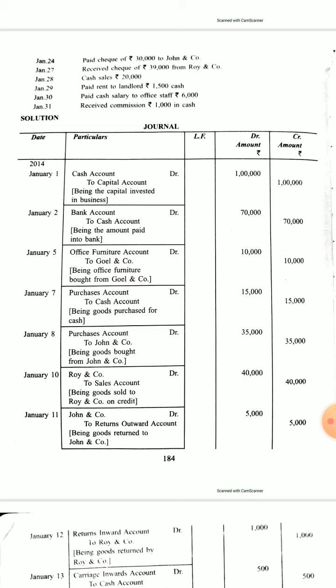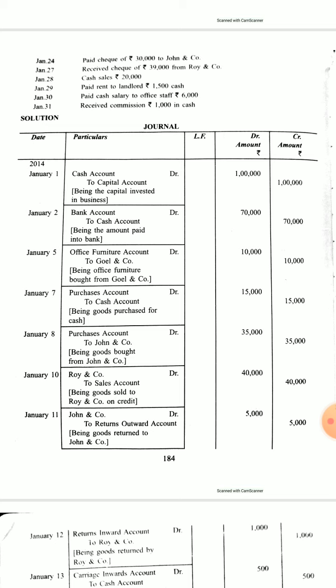So here, what will be the entry? Cash is coming into the business, and capital account is treated as a personal account as it is a loan to the business which it must return to the proprietor. So it is treated like a personal account loan. We know according to the rule of personal account, we credit the giver. Capital is giving the business cash. So one account will be cash and the other account will be capital account.